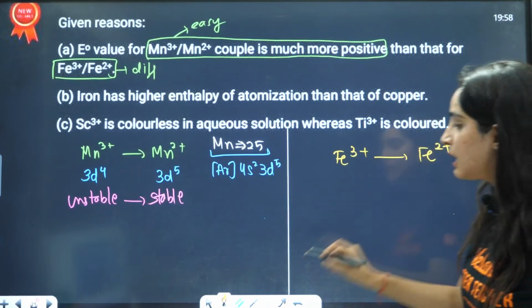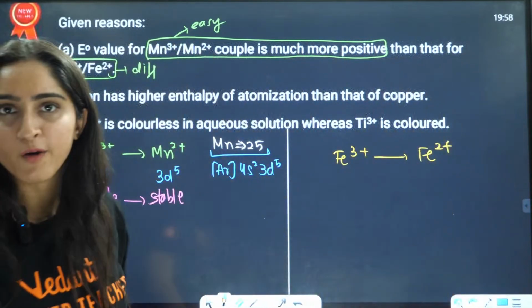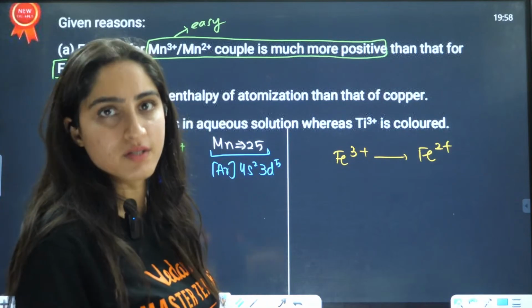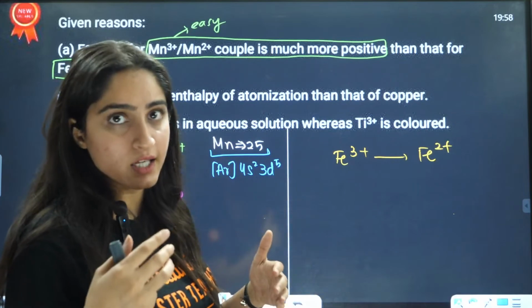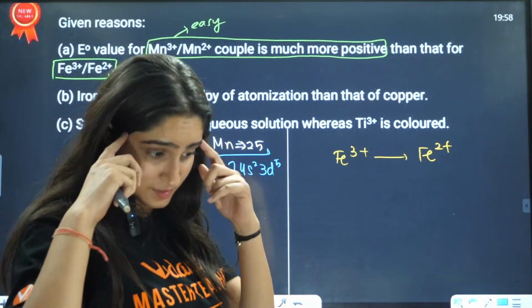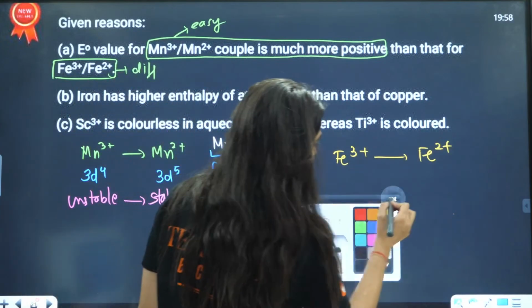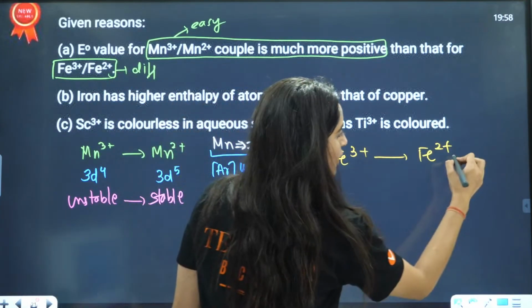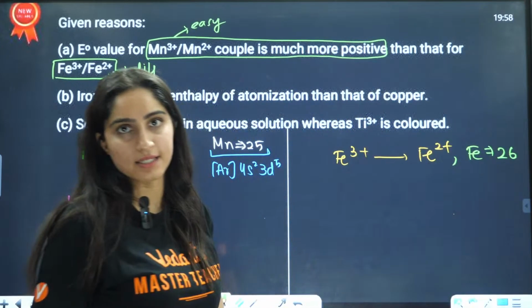Now, what is the atomic number of iron? Obviously you're not going to write it in the chat box, so I'll just say it: iron has atomic number 26.